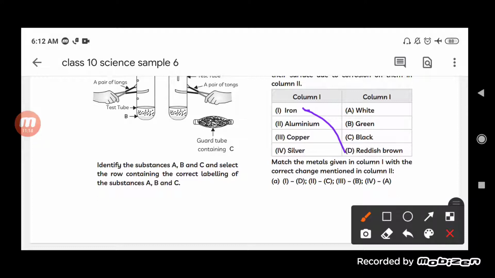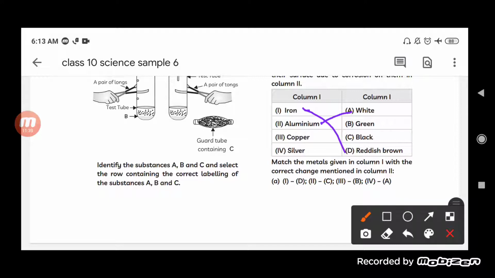Aluminium, we know that aluminium oxide will be formed by reacting with the oxygen, and ultimately there is a formation of an oxide layer which is of white color over it. Then copper, we know that copper hydroxide will react with the moist air which includes carbon dioxide.